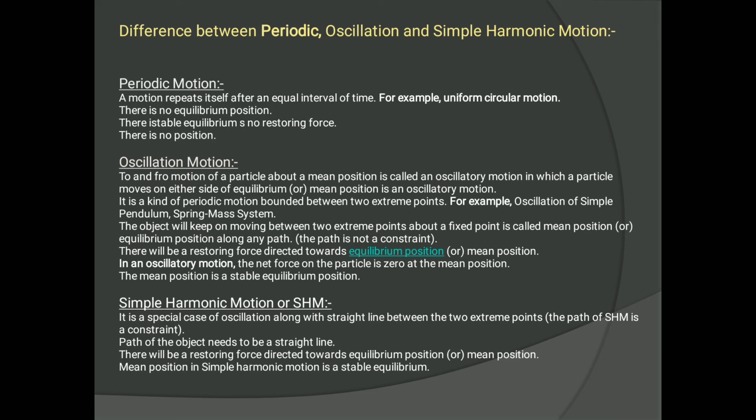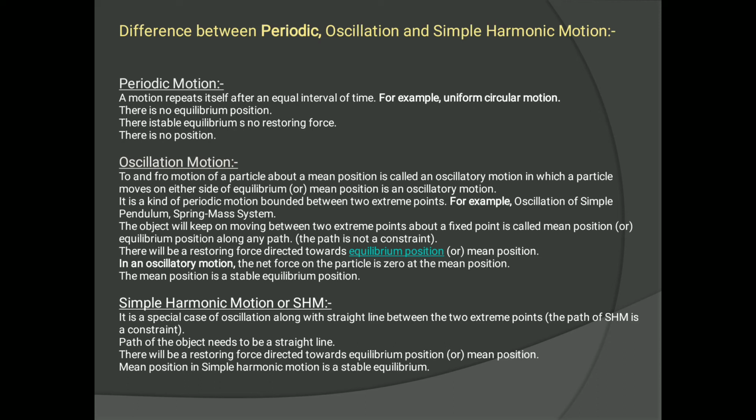For example, uniform circular motion. And there is no equilibrium position in this uniform circular motion. There is no restoring force and there is no particular position. That is periodic motion. Okay, here no particular exact position is there in uniform circular motion.